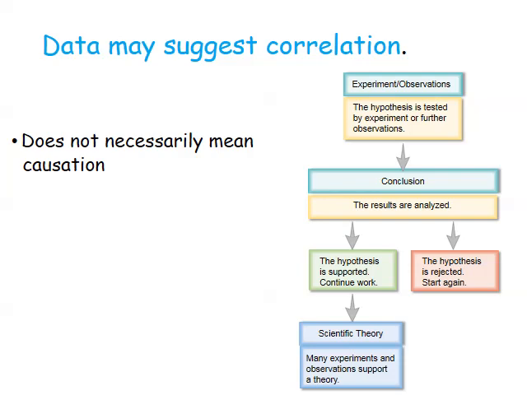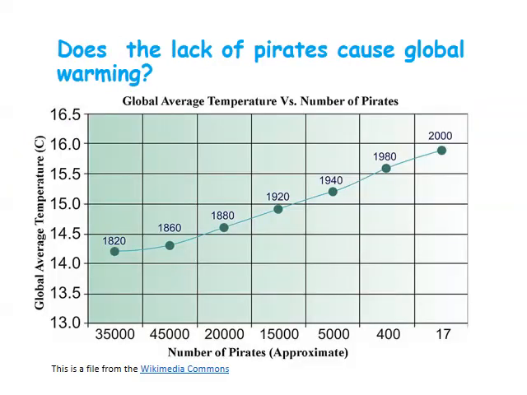Sometimes data may suggest a correlation. A correlation between two variables does not imply that one causes the other. Let's look at this fictitious study. Does the lack of pirates cause global warming? If you took information concerning the average global temperature in degrees C and the approximate number of pirates worldwide, you'll see that as global temperature increases, the number of pirates decreases. While these two values show a correlation with each other, there obviously isn't any causative effect.